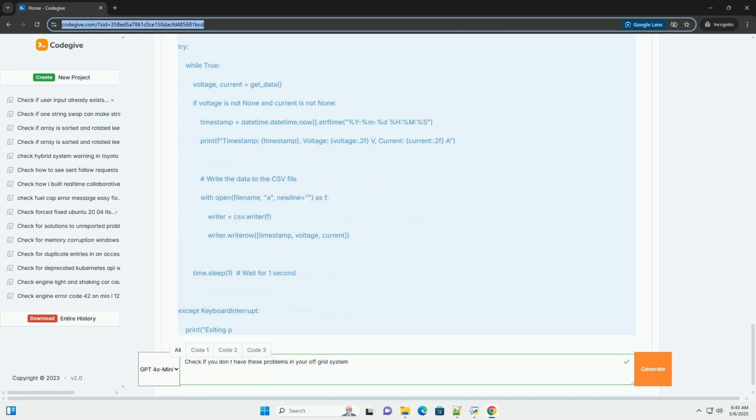Oscilloscope: use an oscilloscope to analyze the waveform of the inverter output and identify any distortion or noise. Data logging and analysis: continuously log data from your monitoring system and use data analysis tools, for example spreadsheets or Python libraries, to identify trends and anomalies. Professional consultation: if you are unable to diagnose or resolve a problem yourself, consult a qualified off-grid system installer or electrician. 5. Preventative maintenance.